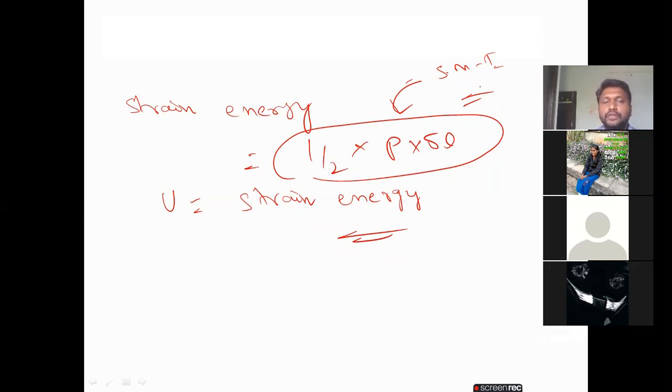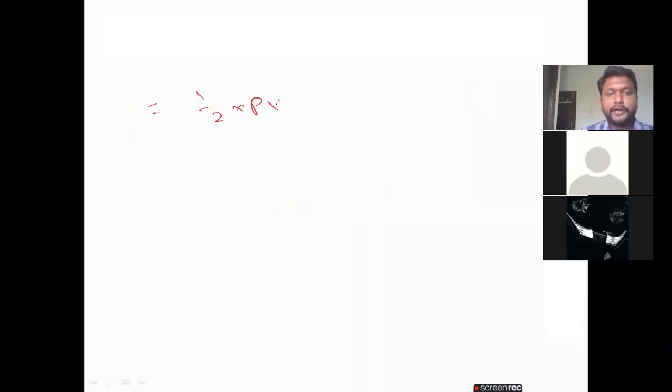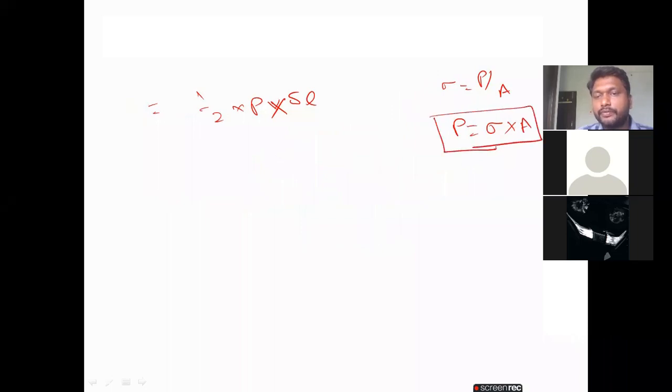Okay. So in the strain energy, first we will calculate from this one. What is strain energy? Half into P into delta L. Again, we know already the stress formula and also the strain formula. Stress equal to P by A, then P equal to sigma into A. Again, we know the strain value, change in length by original length, then delta L equal to E into L. We know these two conditions very thoroughly.